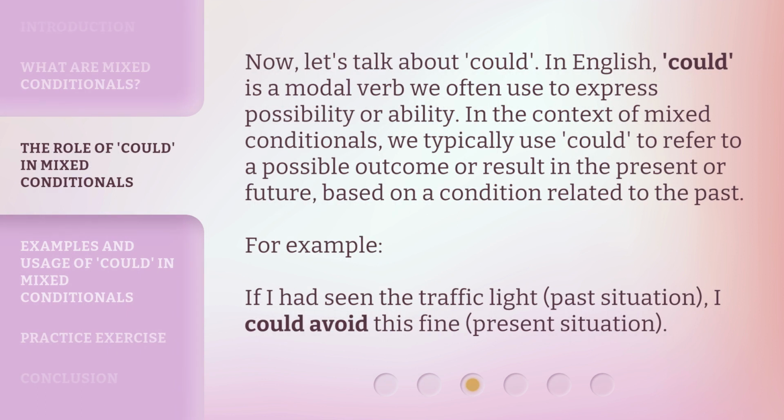Now, let's talk about could. In English, could is a modal verb we often use to express possibility or ability. In the context of mixed conditionals, we typically use could to refer to a possible outcome or result in the present or future, based on a condition related to the past. For example, if I had seen the traffic light (past situation), I could avoid this fine (present situation).